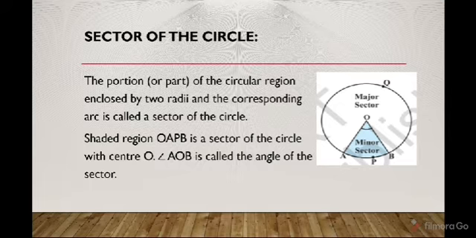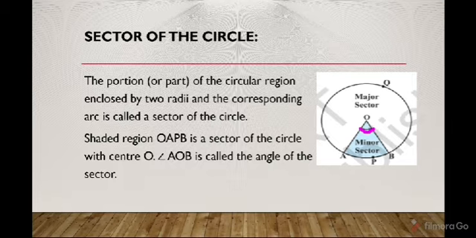That means OAPB is the sector of the circle. The shaded region OAPB is the sector of the circle with center O, and this angle AOB is called the angle of the sector. The angle which is formed by the radii at the center is called the angle of the sector.